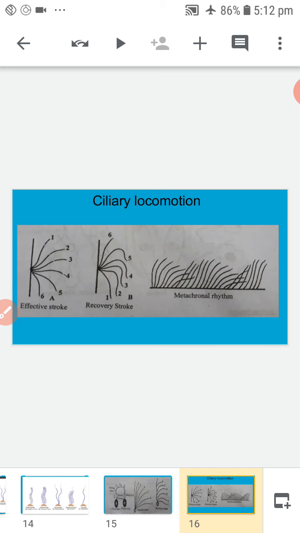Next, mechanism of ciliary movement. Ciliary movement is very similar to that of flagellar movement. It also has an effective stroke and a recovery stroke. First one, effective stroke.